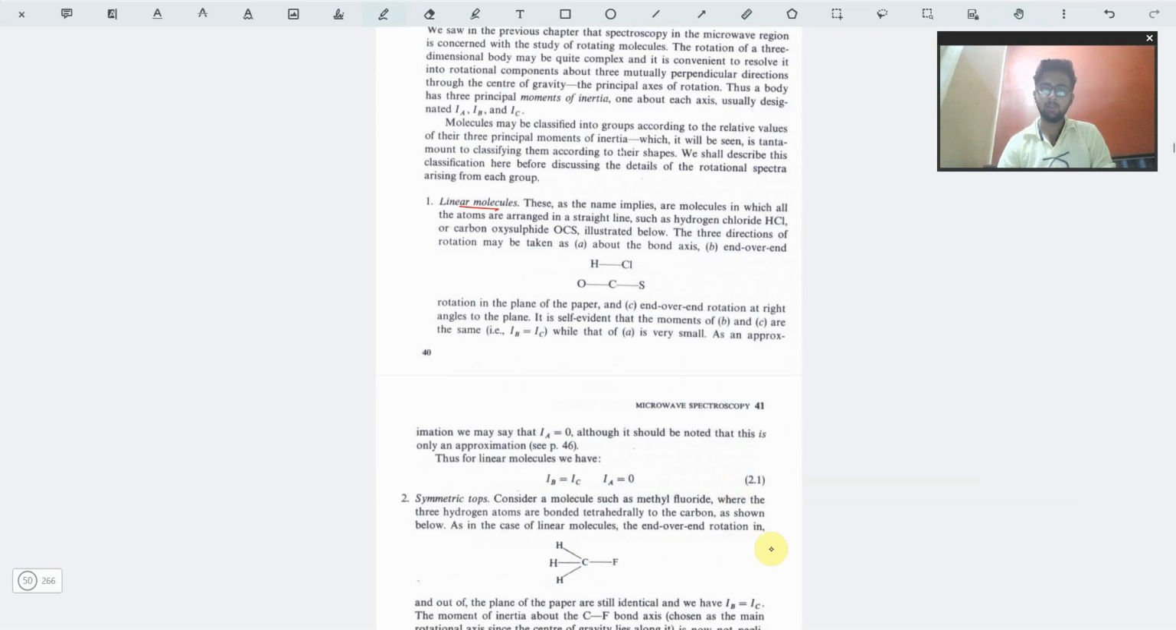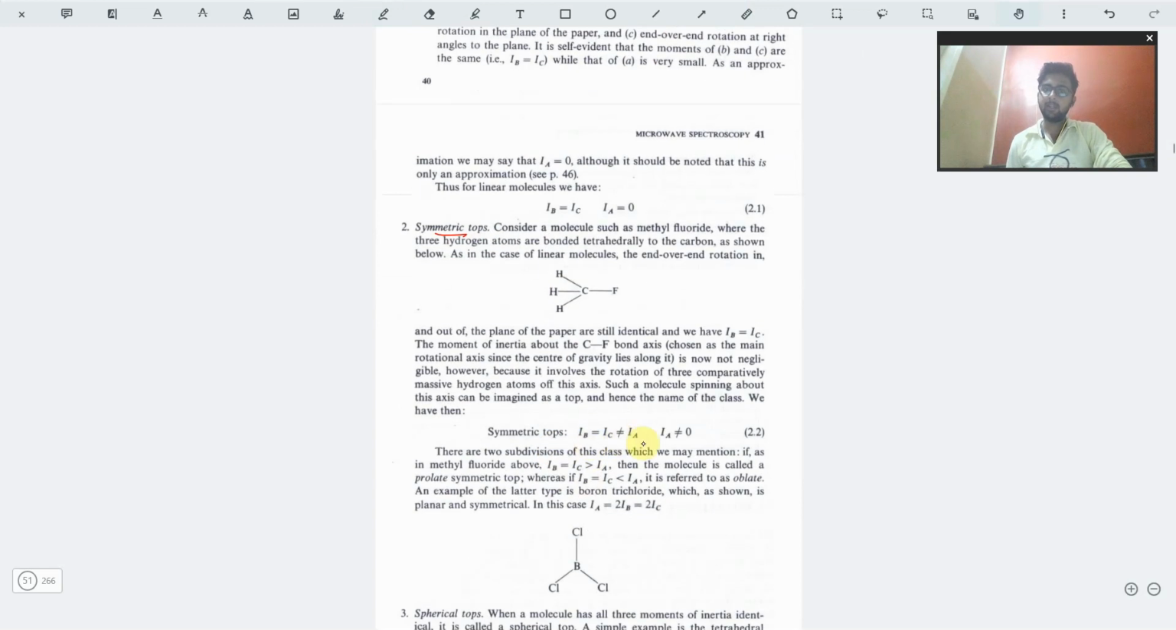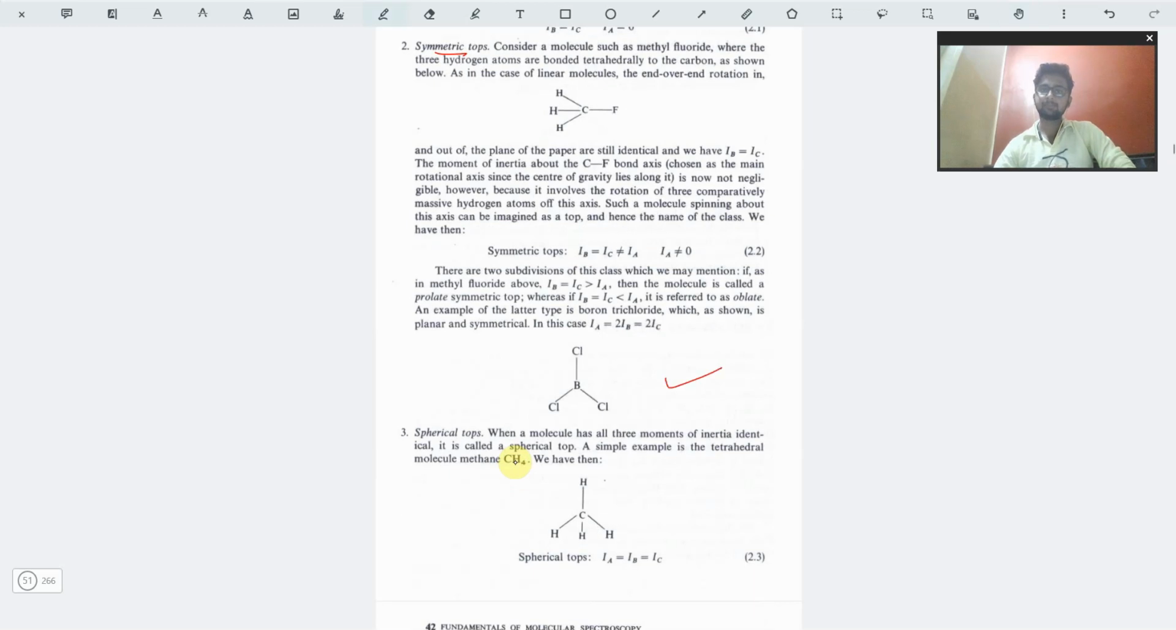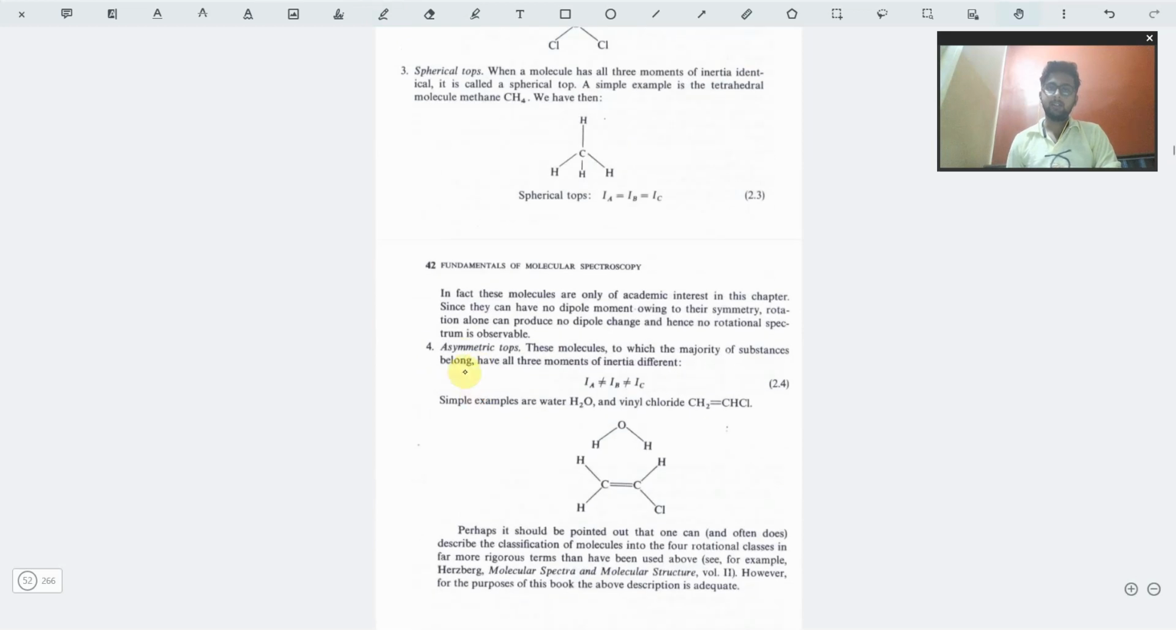We have linear molecules, symmetric top. And for that purpose, what will be the structure of the molecule and the moment of inertia in that case. So for linear molecules, the moment of inertia is IB equal to IC. For symmetric top, IB is not equal to IC or IA is not equal to 0. Example will be BCl3. Then we have spherical tops, which have IA equal to IB equal to IC.